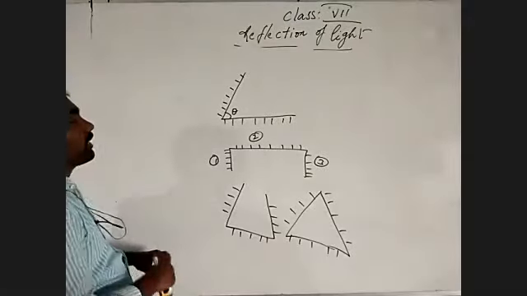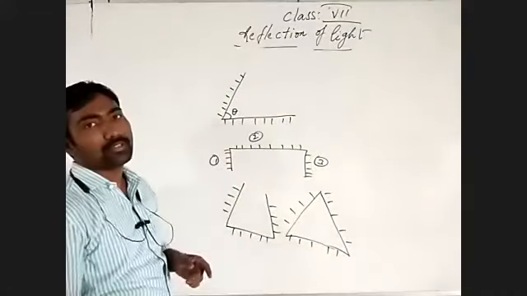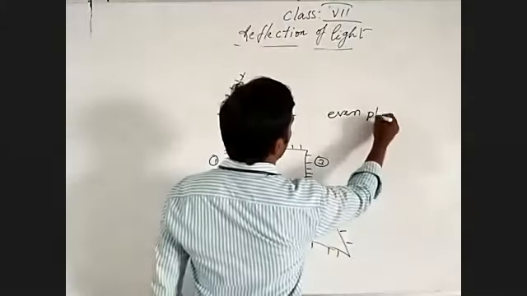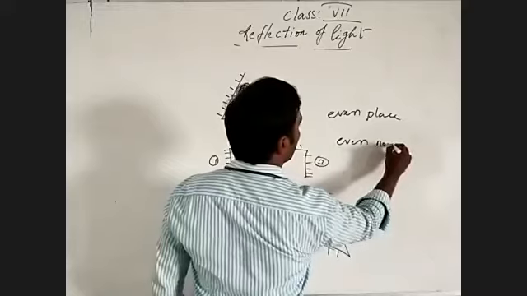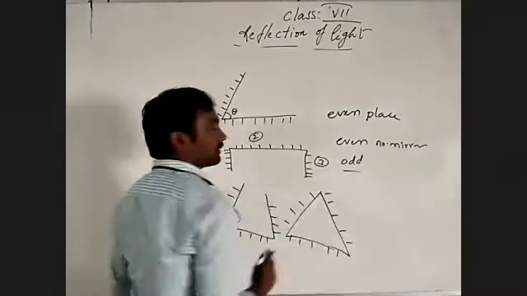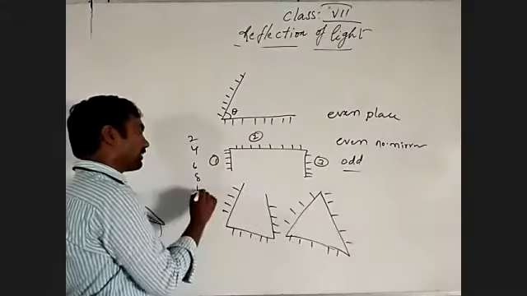When mirrors are joined together, we consider even numbers of mirrors and odd numbers of mirrors. Even numbers means 2, 4, 6, 8, 10, and so on.